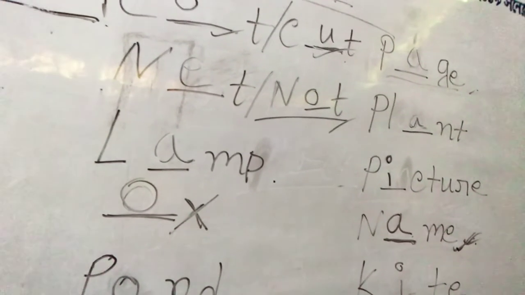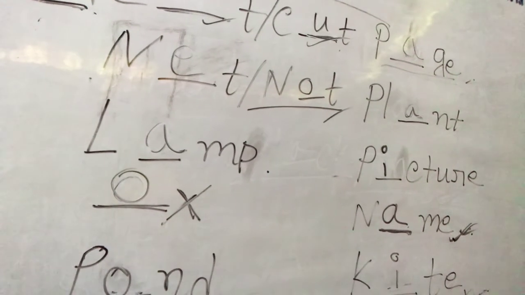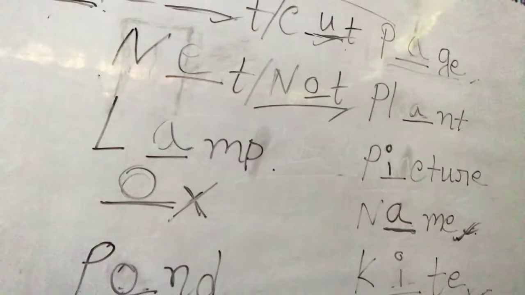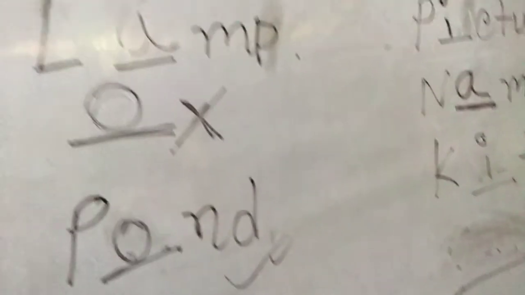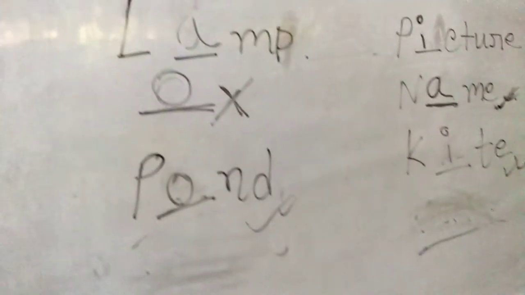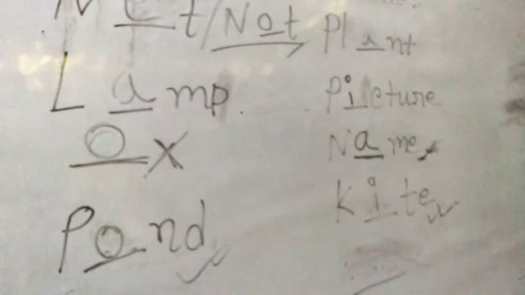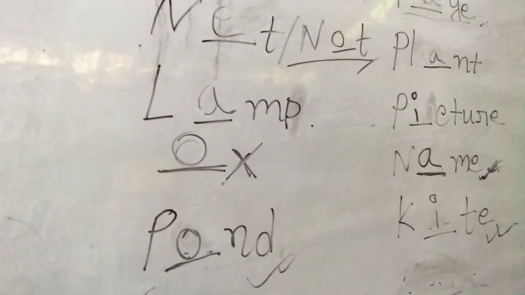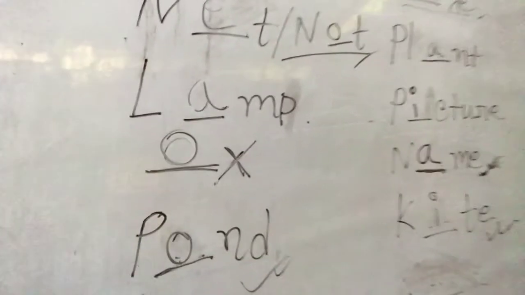Then L-M-P, L-A-M-P, it becomes lamp. So lamp is a kind of light that is used in the rural areas. Dash X, if I put O, it becomes ox. Okay, ox is a kind of animal. Bull, ox, ox, bull. We know that. P dash N-D, if I put O, it becomes pond. Okay, what is pond? Pond is a small storage of water, a water hole, a hole where water is stocked. Okay, or you can write lake also.